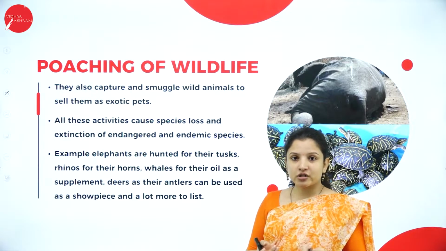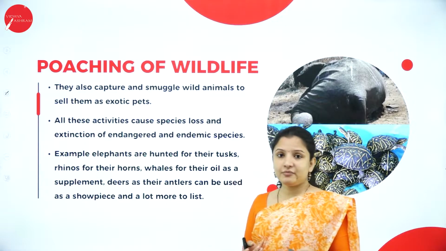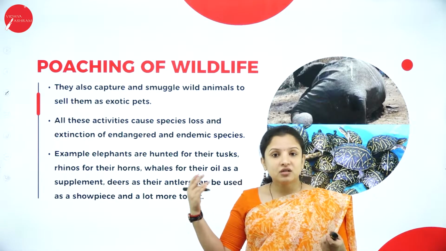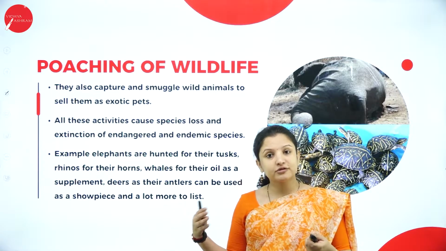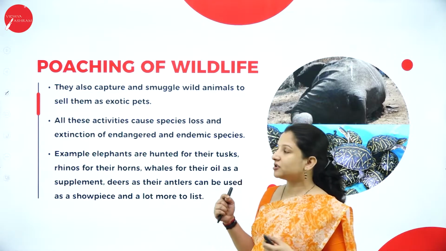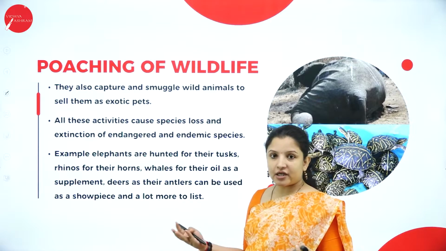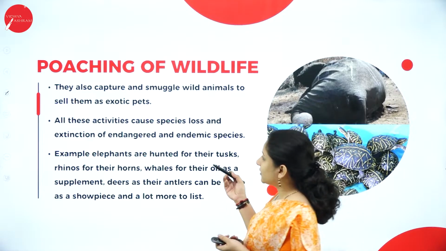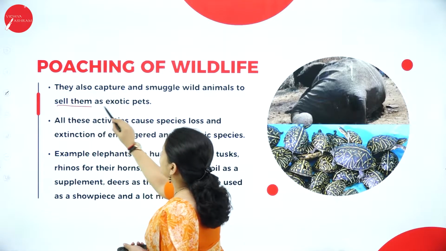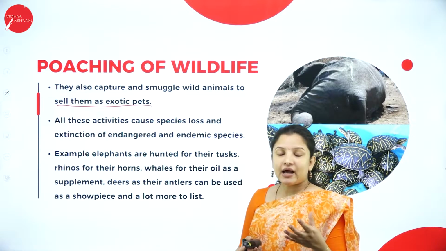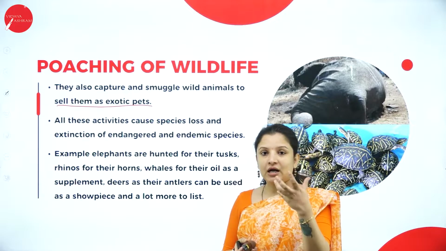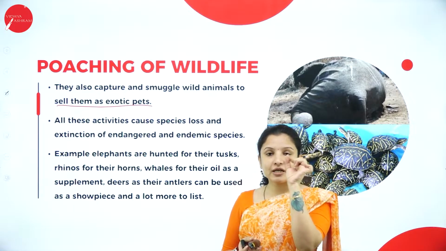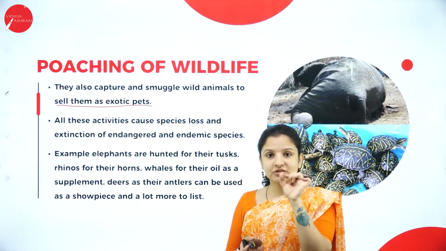And these poachers also smuggle animals. They capture the animals and use them for circus purposes, illegally, for entertainment purposes. And also some of the wild animals are smuggled and sold as exotic pets. Like we have the star tortoise. Star tortoise is one such tortoise whose shell is made up of some yellow star-shaped structures.